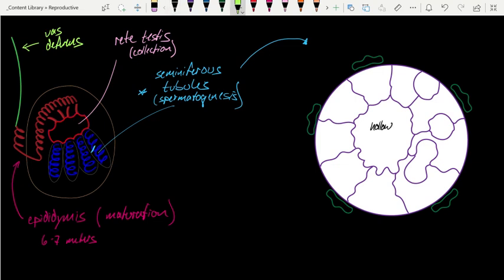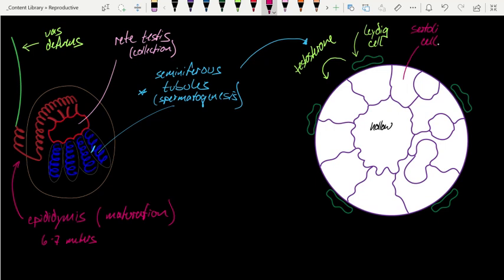And then we've got 3 cell types that we want to talk about. First, these green cells here surrounding the tube, these are the Leydig cells. And remember, their job is to produce testosterone. They're under the control of luteinizing hormone from the anterior pituitary. And the second cell type, shown here in purple, this is the Sertoli cell. And we call these cells the guardians of spermatogenesis. They're going to facilitate and regulate sperm production.